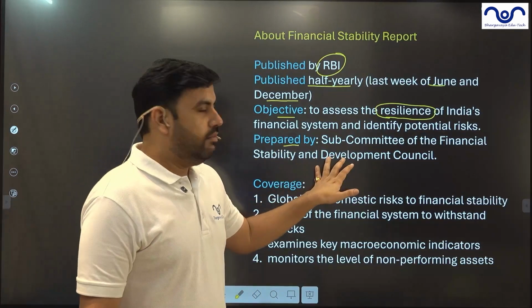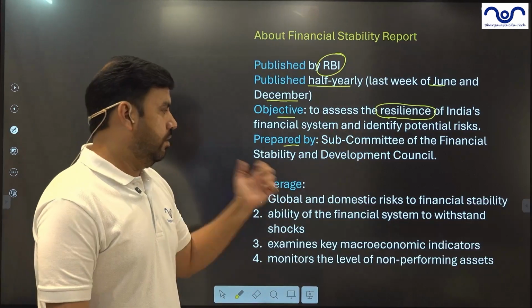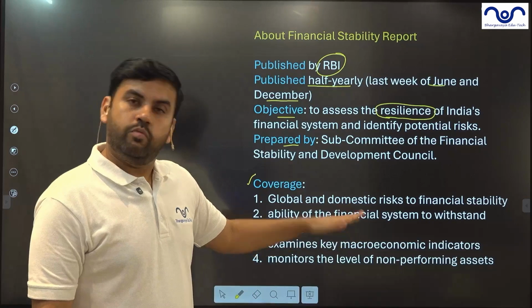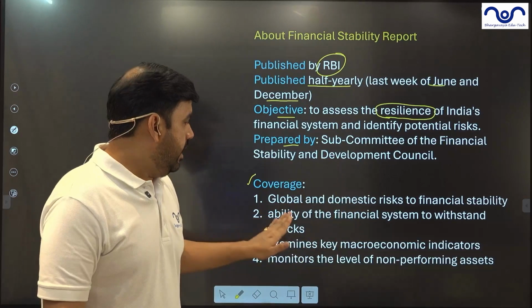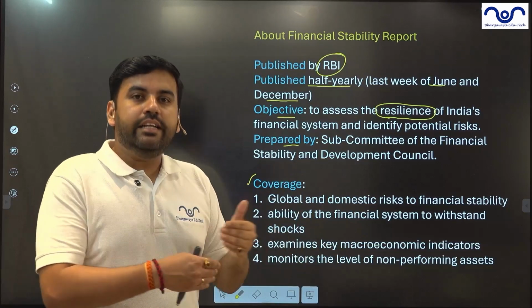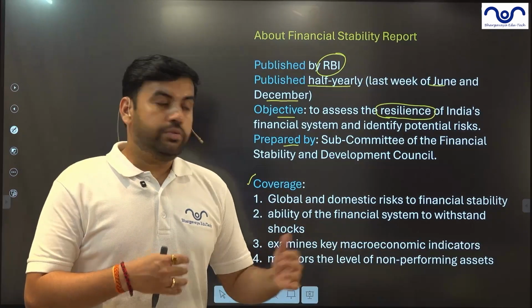It is prepared by a subcommittee under the Financial Stability and Development Council. What it covers: global and domestic risks, whatever the risks are, and the ability of the financial system, which includes the banking system. Can the Indian banking system withstand international or domestic issues?